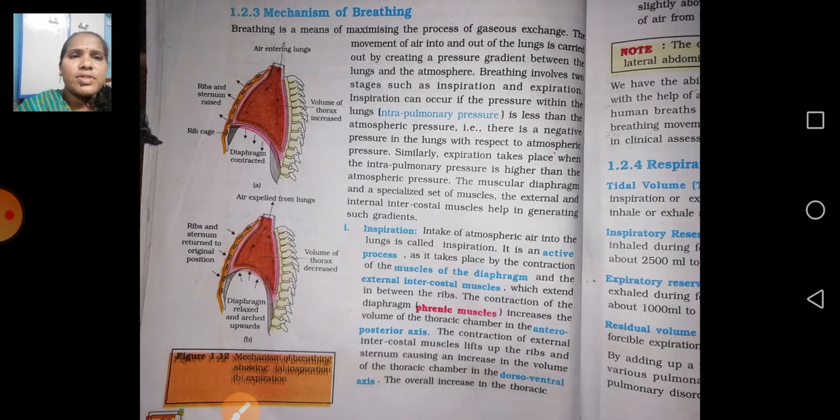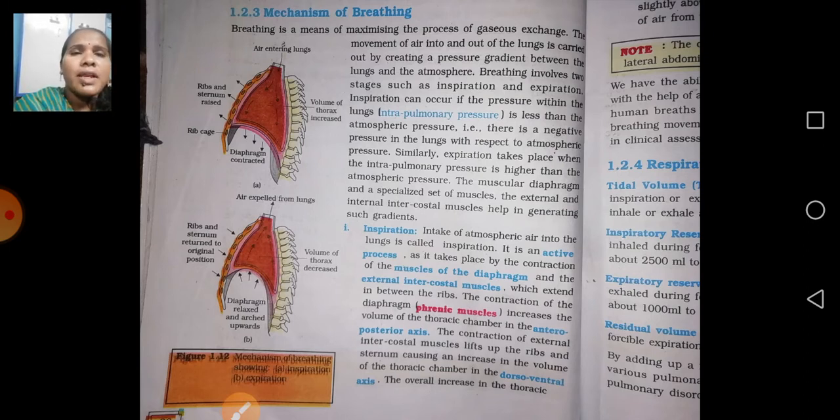It is an active process. It takes place by the contraction of the muscles of the diaphragm. So what muscles are helpful for the mechanism of breathing? The muscles of the diaphragm and the external intercostal muscles are very helpful for breathing, for respiration. It's clear. This question may come for the 2 marks questions. First I am going to discuss the 4 marks questions. Mechanism of breathing is a 4 marks question. In this also they may ask 2 marks questions.